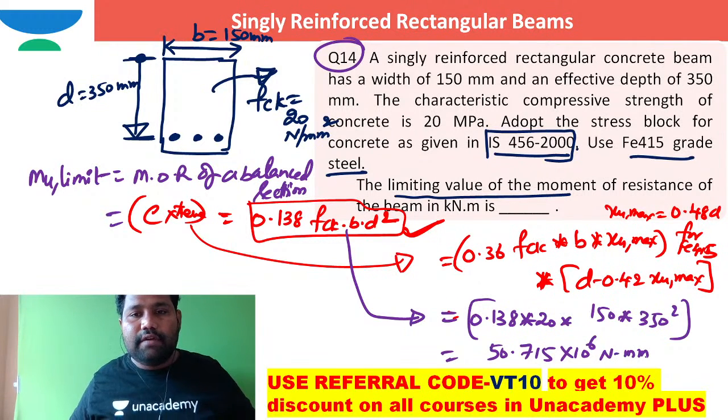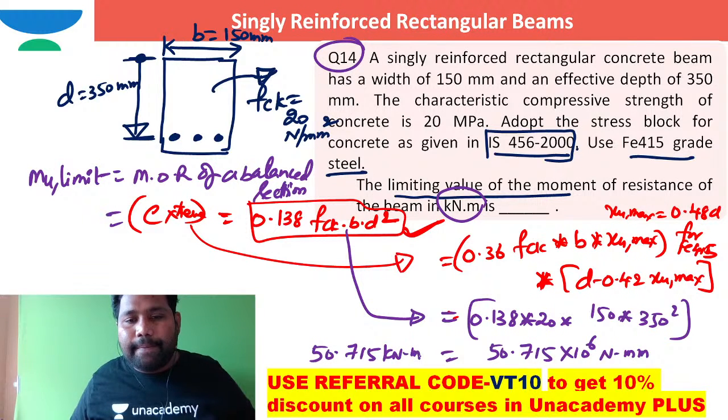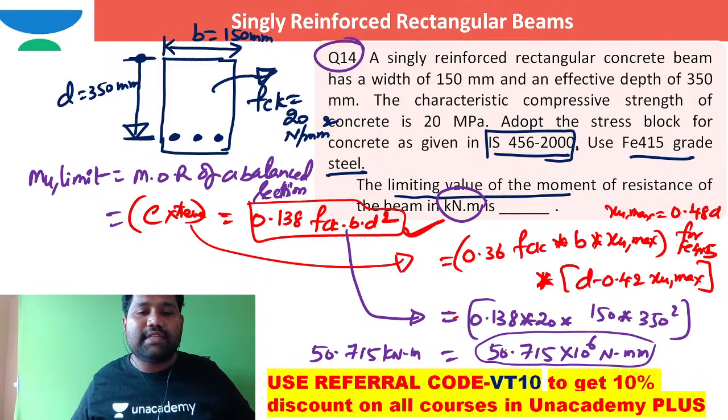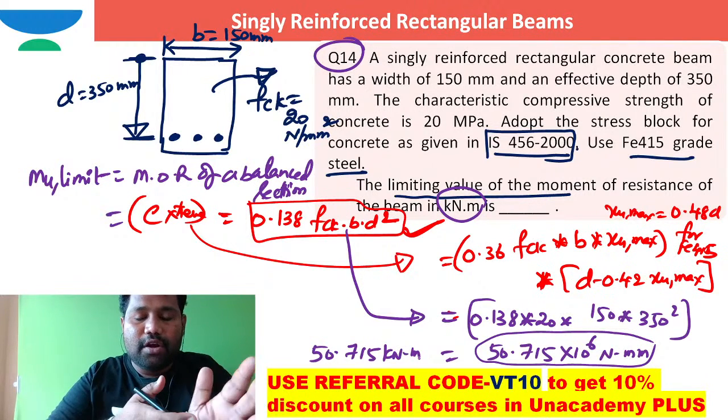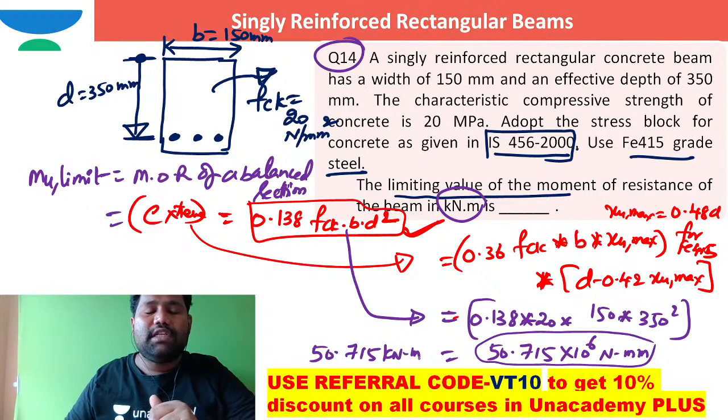If I want this answer in kilonewton meter, I divide this value by 10 to the power of 6. It's the basic way to convert from Newton millimeter to kilonewton meter. The answer is 50.7.